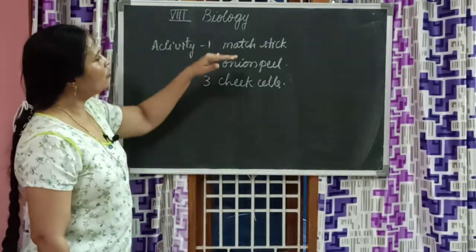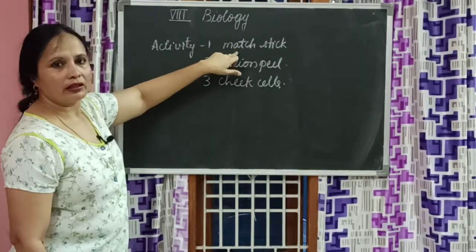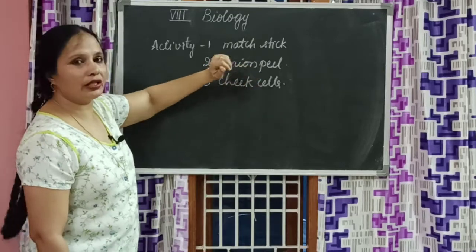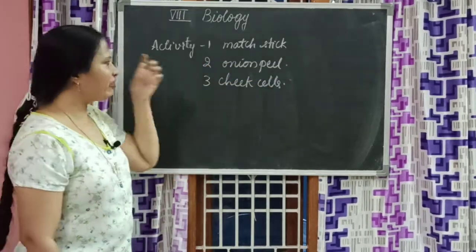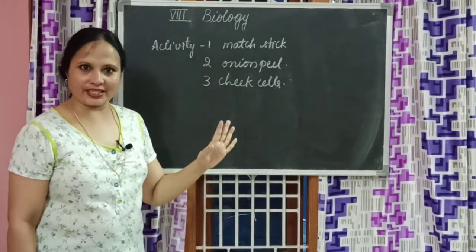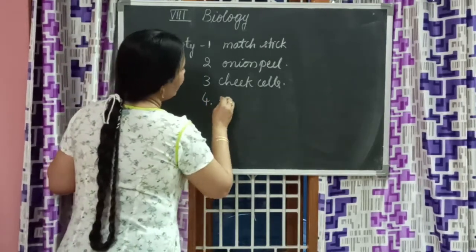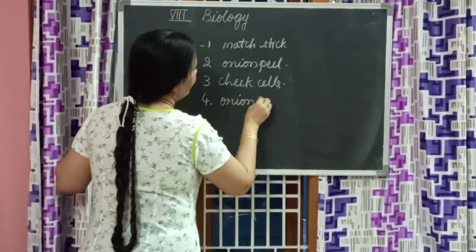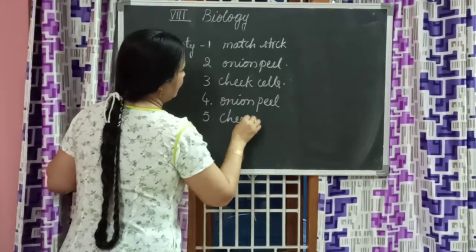For that we observed one dead cell, that is matchstick, one onion peel from a plant, and cheek cells from animals. So from this we understood that what Robert Hooke said is right. Now activity 4 is again onion peel, and activity 5 is again cheek cell.